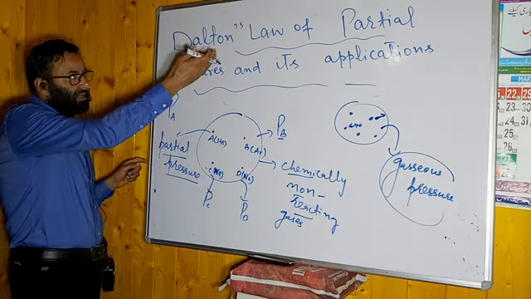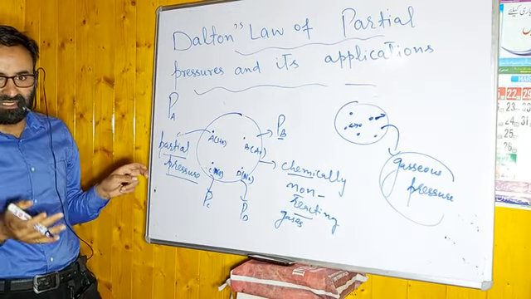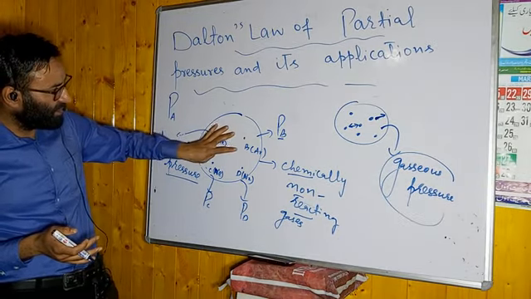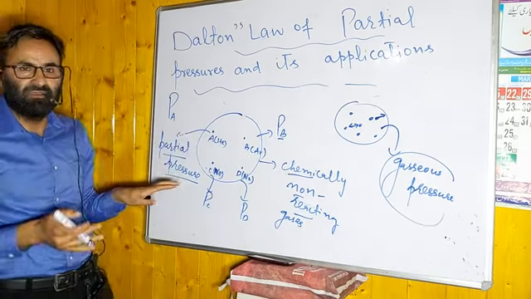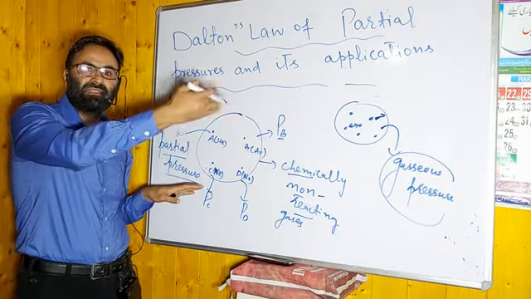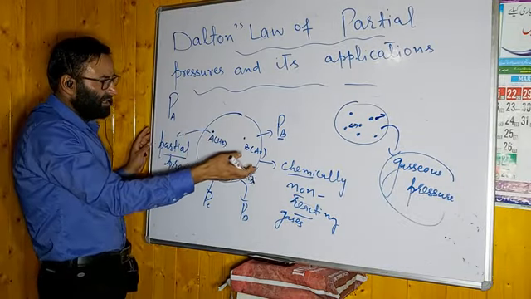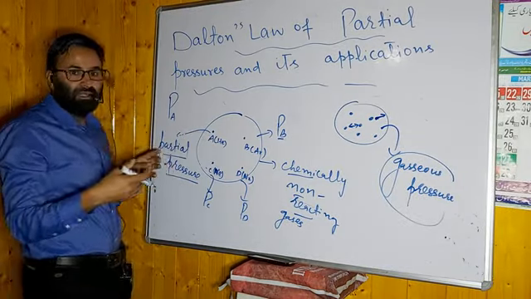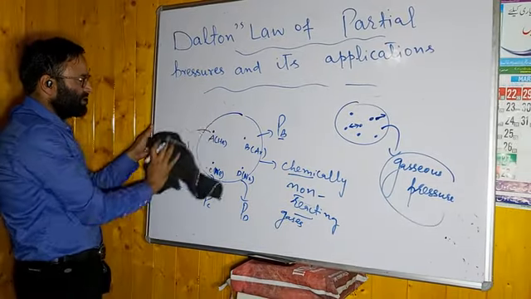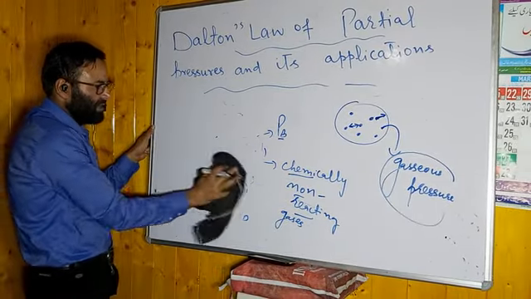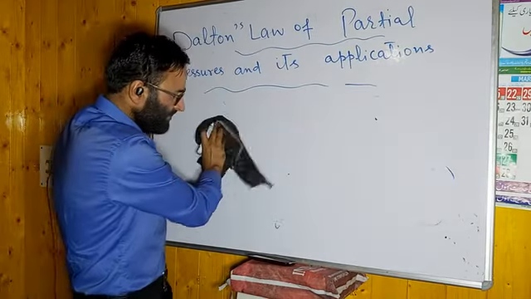As per Dalton's law, the total pressure of a mixture of chemically non-reacting gases will be equal to their summation. You have to add the partial pressures of A, B, and C, and when you add them, you get the total pressure. What will be the mathematical form of this law? Remember this point.